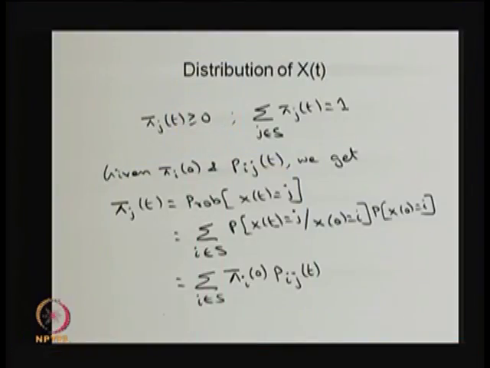By solving a forward or backward Kolmogorov differential equation, one can get the Pij of t, that is the transition probability. Using this, you can get the distribution of X of t.